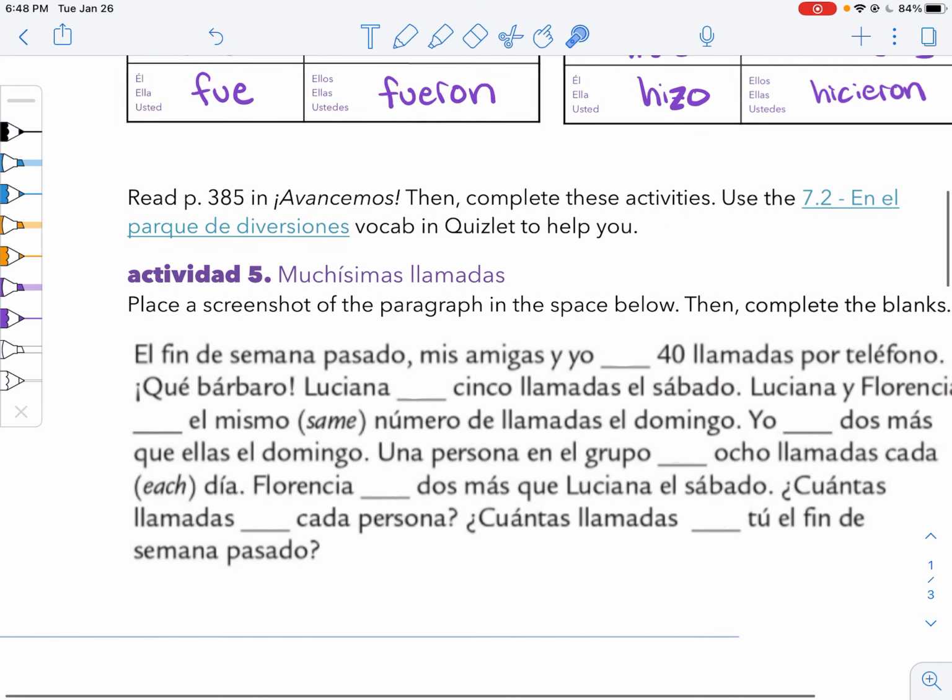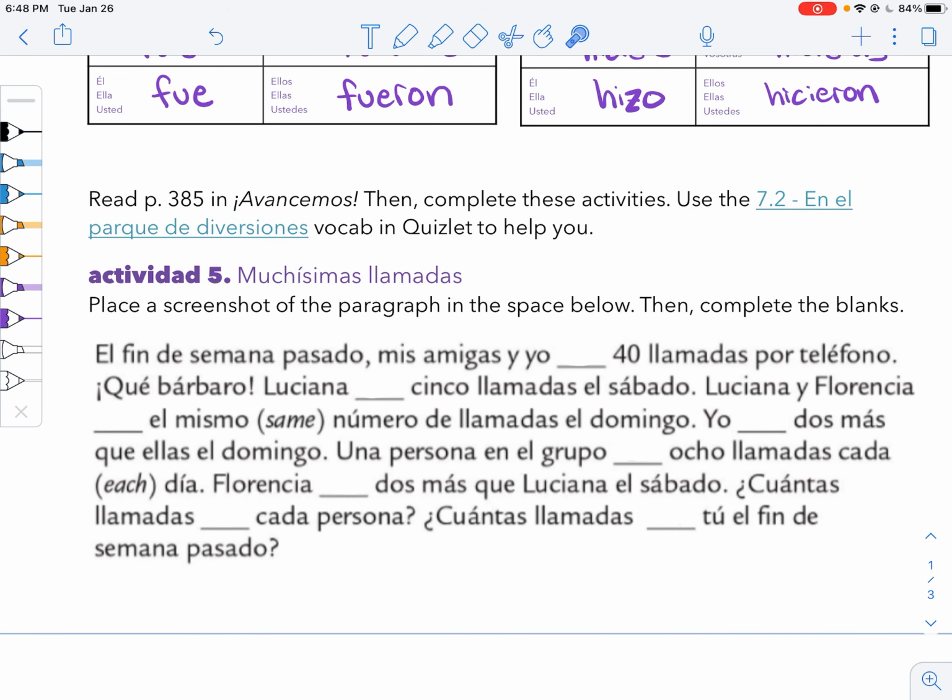Here in Actividad 5, go ahead and try it for yourself, and then we'll go over it together. So we notice el fin de semana pasado, mis amigos y yo, that makes a nosotros, so I'm going to put hicimos in this blank. 40 llamadas por teléfono. ¡Qué bárbaro! How cool! Luciana, that's a ella. So ella, she made, that's going to be hizo. Ella hizo 5 llamadas el sábado.